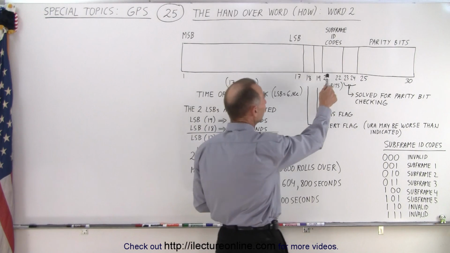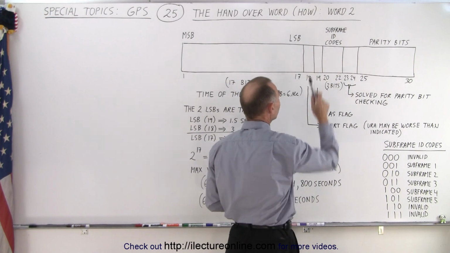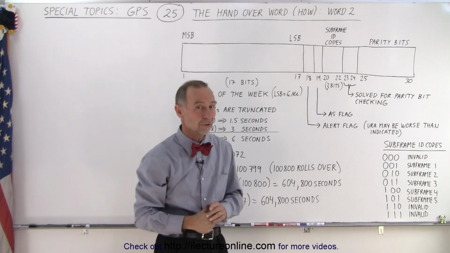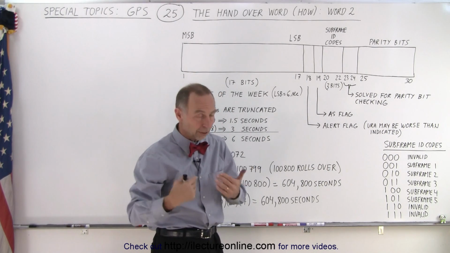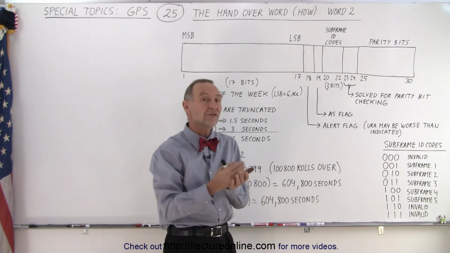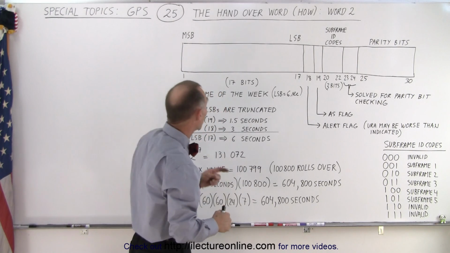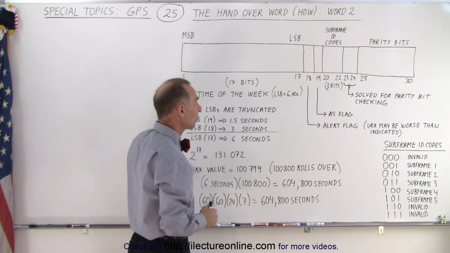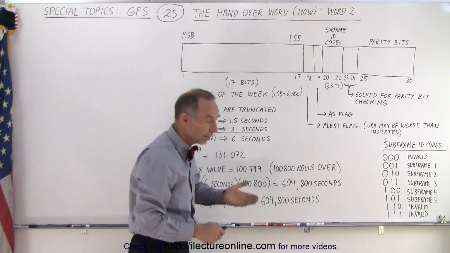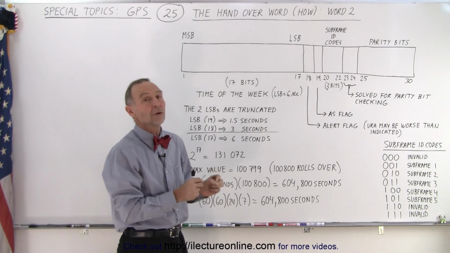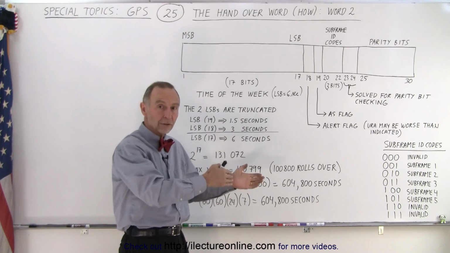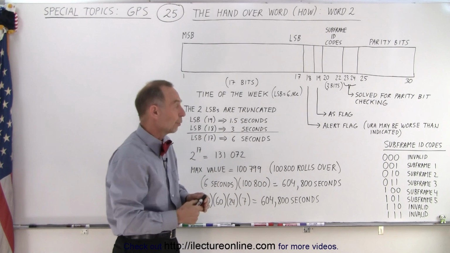Then the next 3 bits from 20 to 22 are what we call the subframe ID codes. Remember that we need to know when we get the reception of the satellite which subframe we're getting, because every subframe starts with the same word 1, which has a set of preamble bits, 8 of them. And we want to know, of course, whether we're getting subframe 1, 2, 3, 4, or 5.